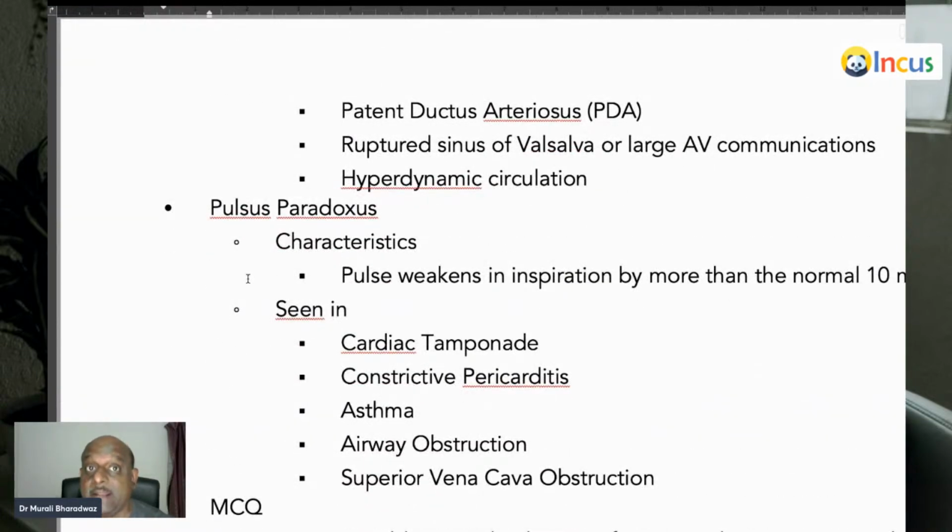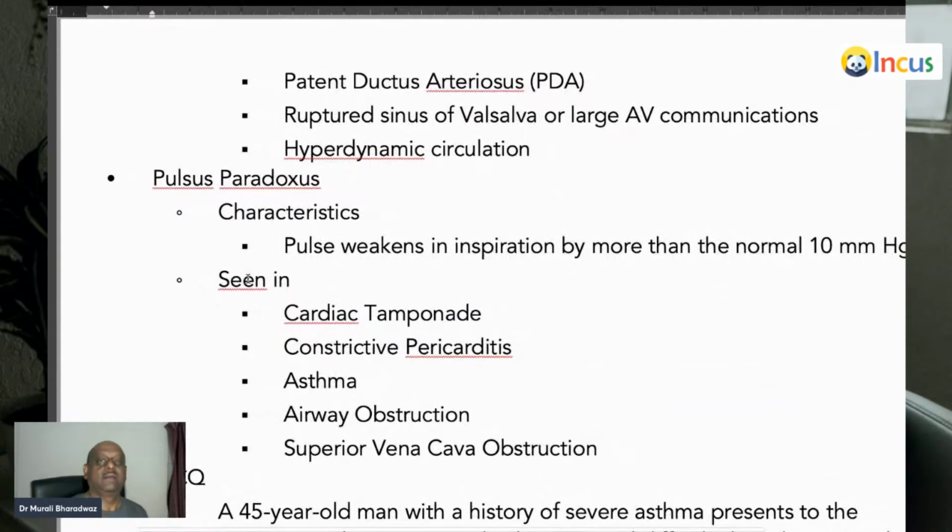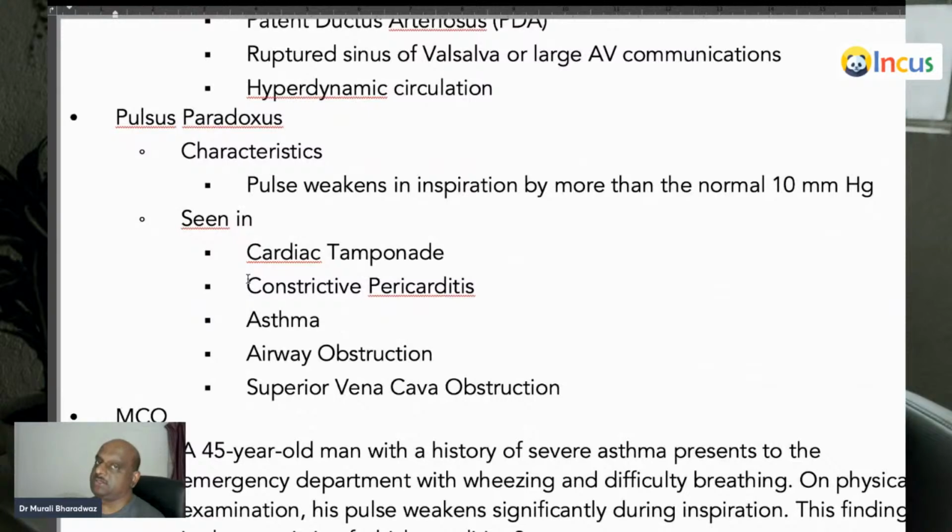So, pulsus paradoxus. What is the meaning of pulsus paradoxus? Normally, the pulse will weaken during inspiration. If you look at the strength of the pressure in the pulse, inspiration versus expiration, right?